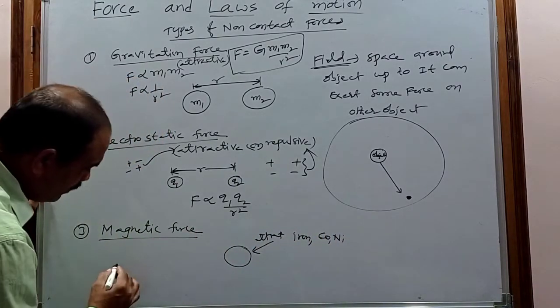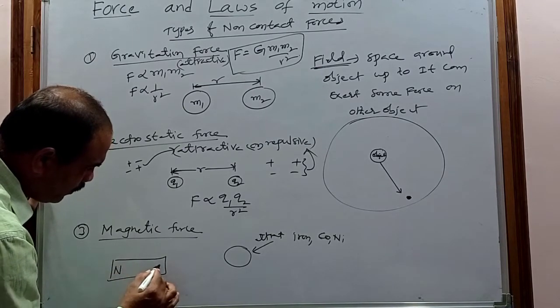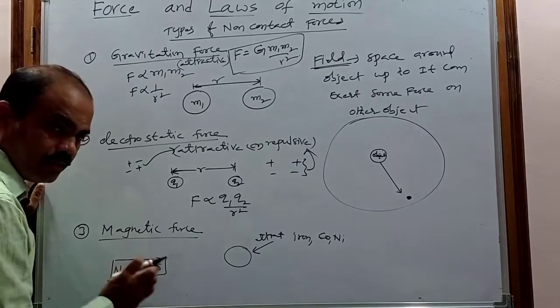Magnetic force. For example, if we take a magnet, this magnet has two poles, one is the north pole and the second one is the south pole, and these two poles have some pole strength.